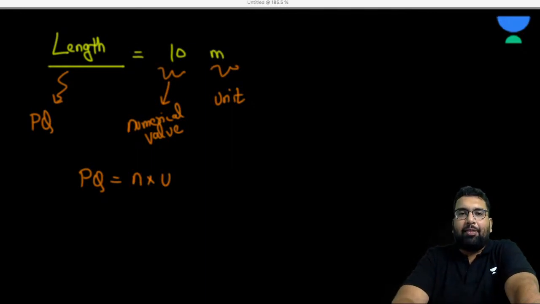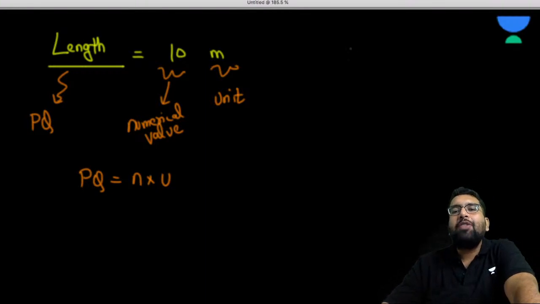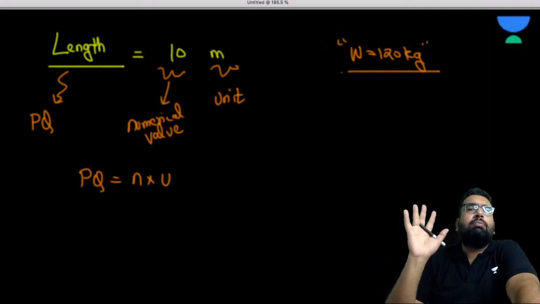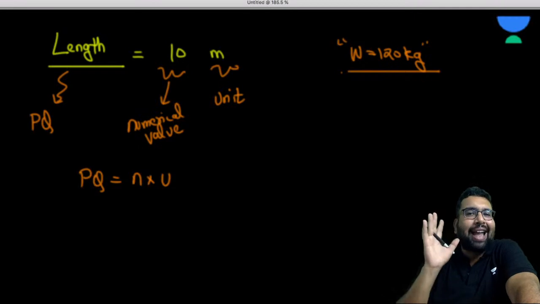If I want to convey to you what my weight is, how am I going to convey that? I would say that my weight is, let's suppose, 120 kg actually, really. I'm a fat guy because I don't apply the first law of thermodynamics quite seriously. So 120 kg is my weight. When I say 120 kg, you have a mere idea that sir would have been very fat or something like that, right?